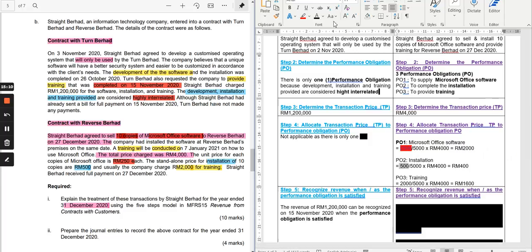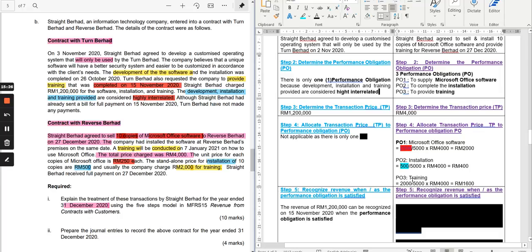The total altogether is 5,000. So therefore, you add up those totals and it will come back to 5,000.